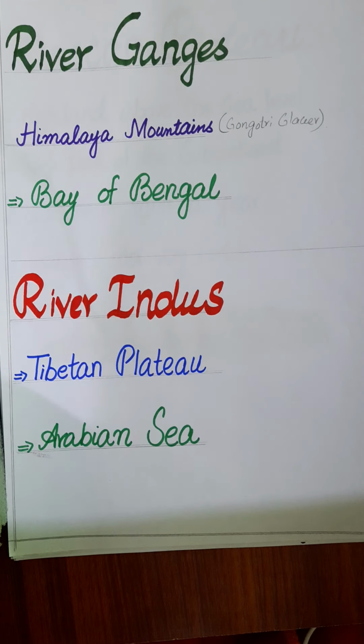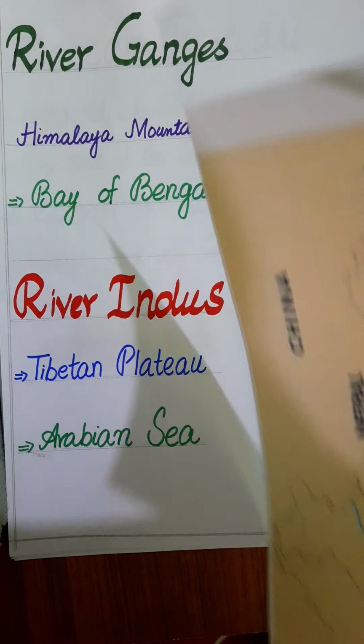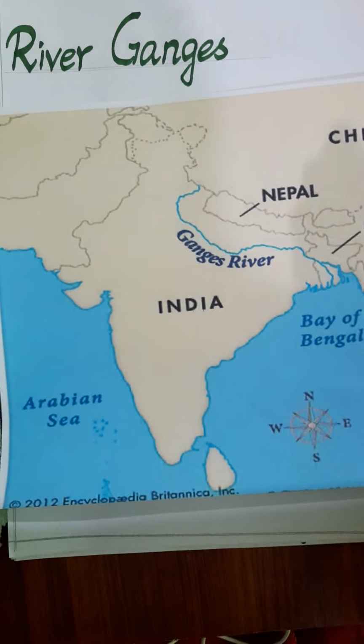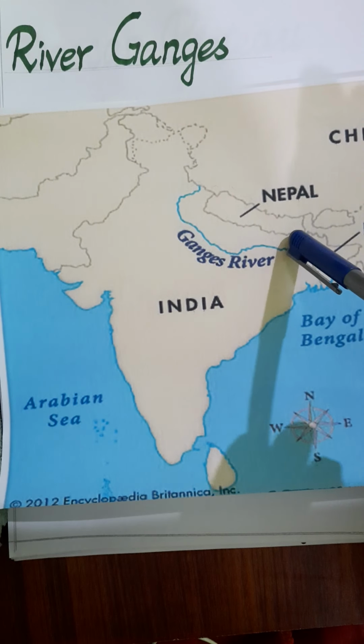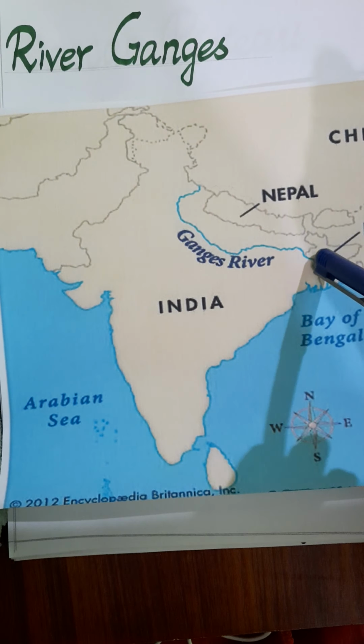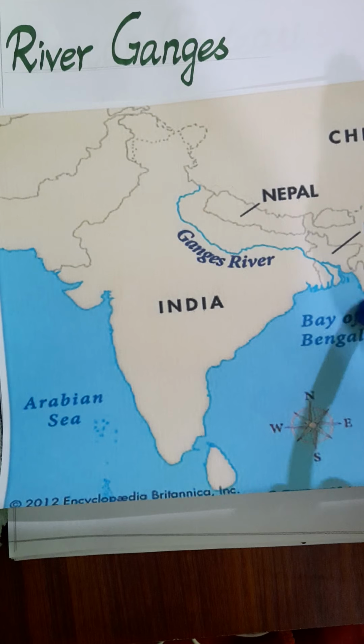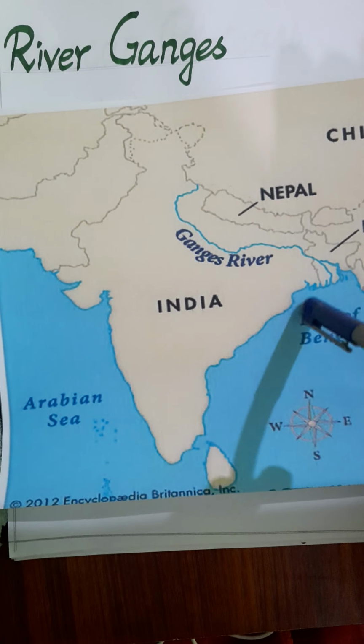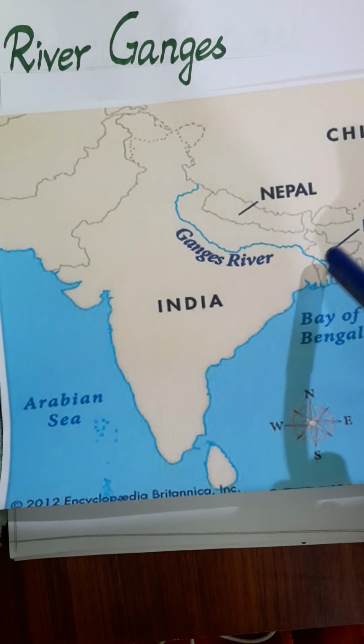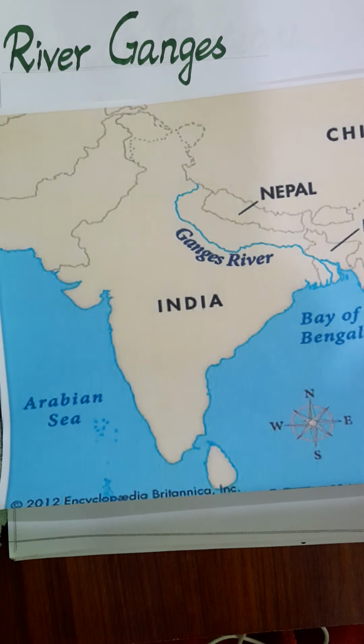It originates from there, and it enters the Bay of Bengal through a huge delta. This portion, the land portion, is known as the delta.